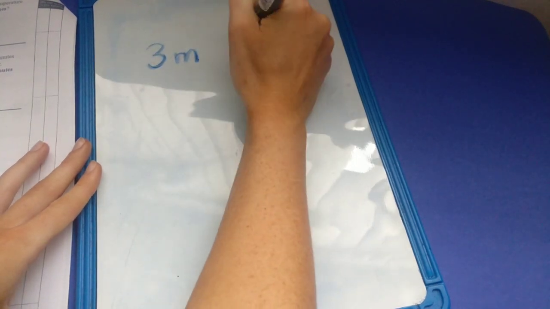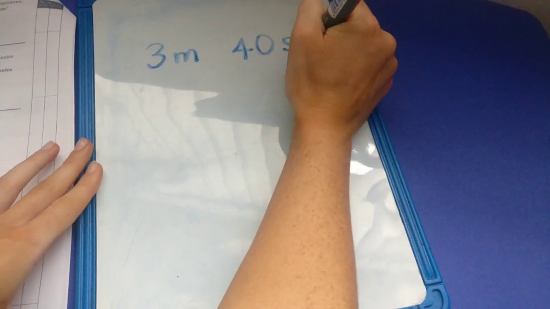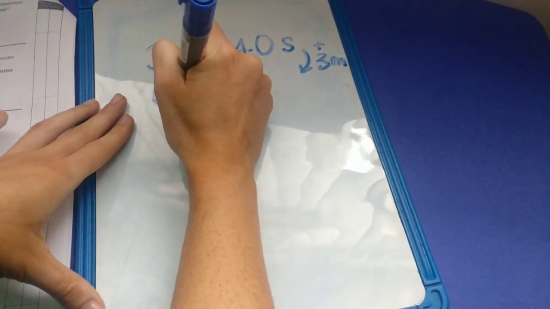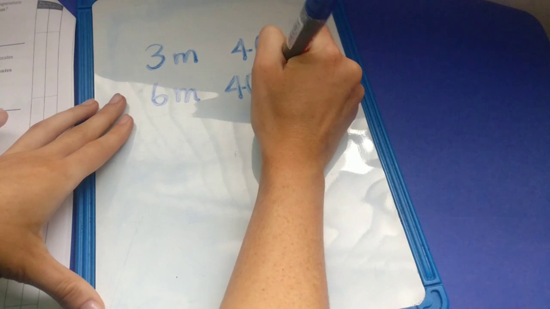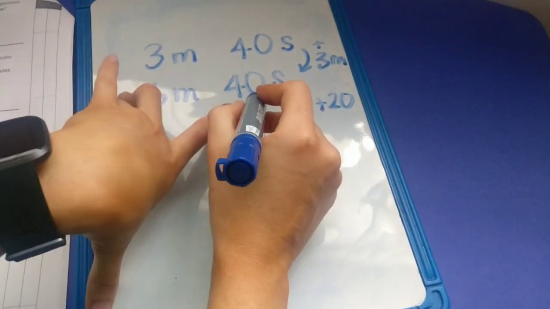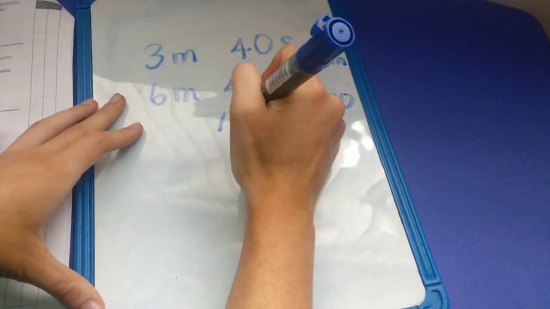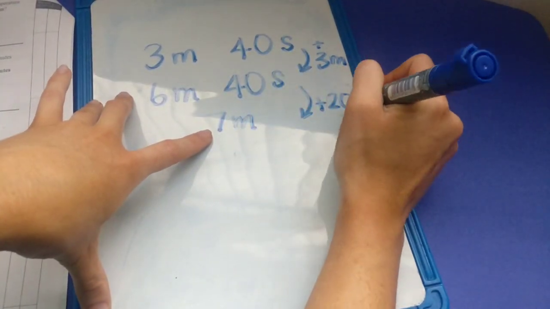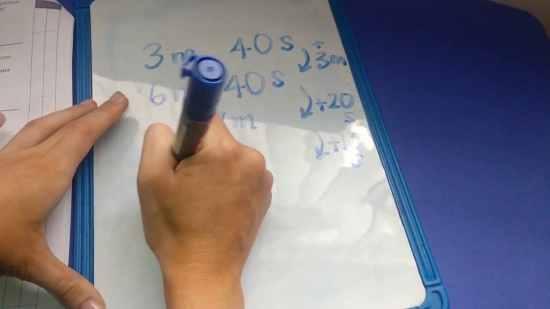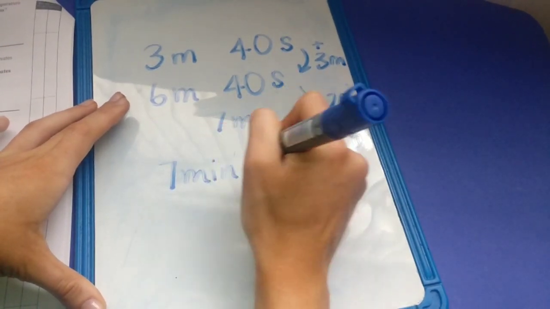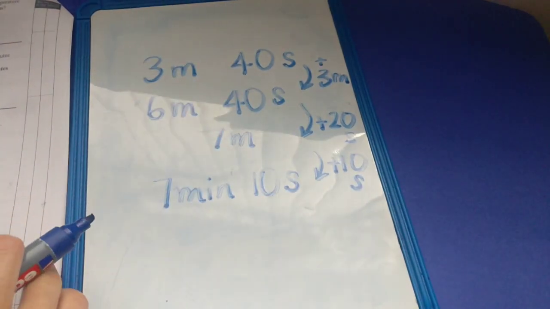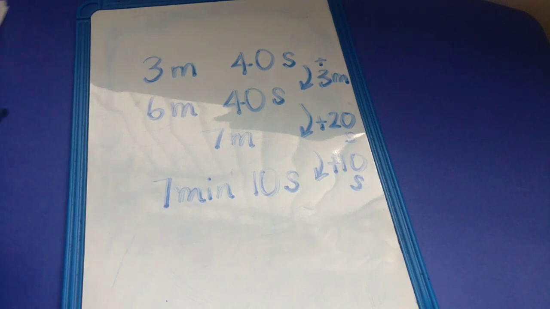3 minutes and 40 seconds. Okay, I'm going to add 3 minutes first of all. So that's going to give me 6 minutes and 40 seconds. Then I'm going to bridge, and instead of adding the whole 30 seconds, I'm going to add 20 seconds, because I know that that'll bring me up to the next full minute. And then I'm going to add on my 10 seconds after that, and that'll give me 7 minutes and 10 seconds. Okay, so if you struggle with time, that's a really good way to do that question.